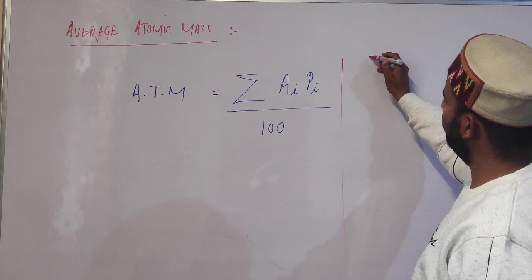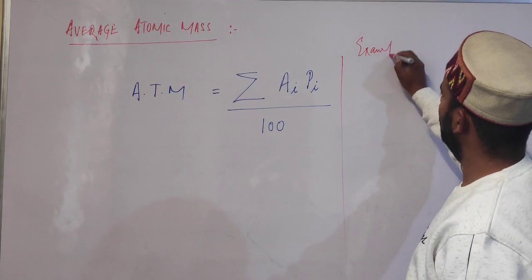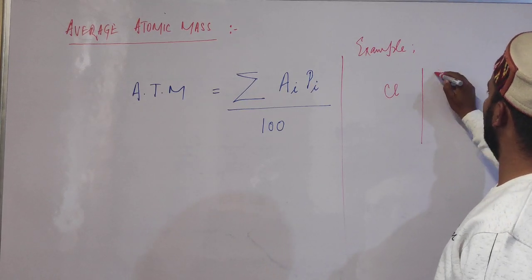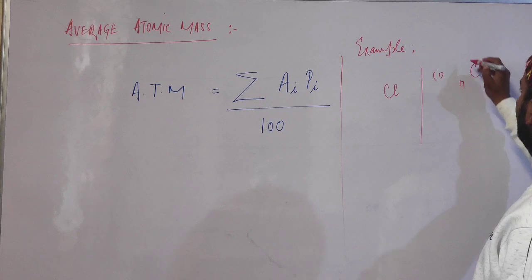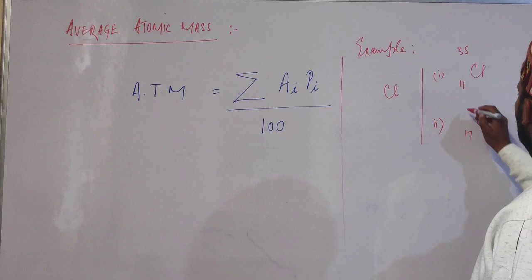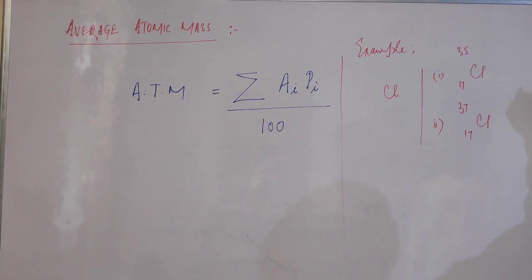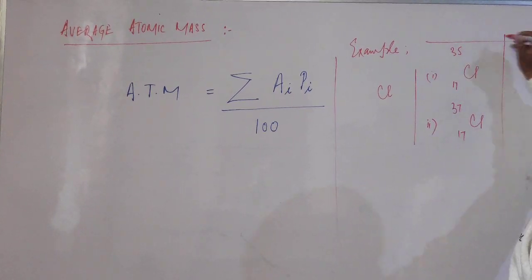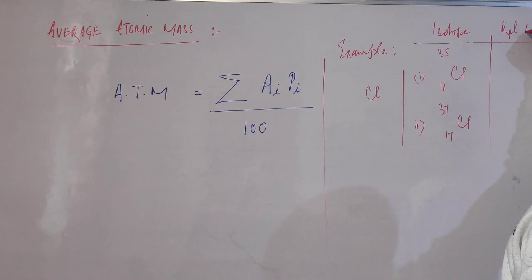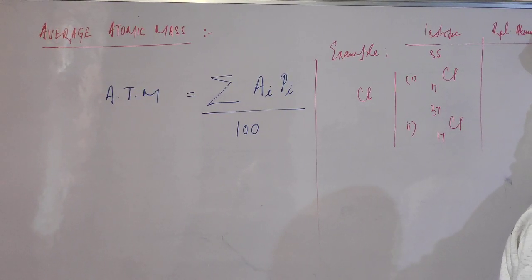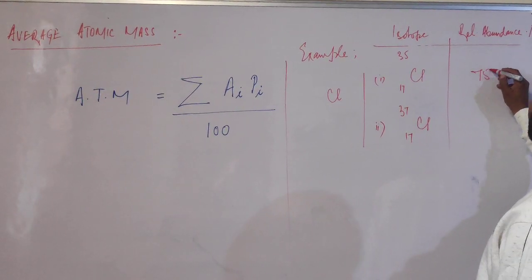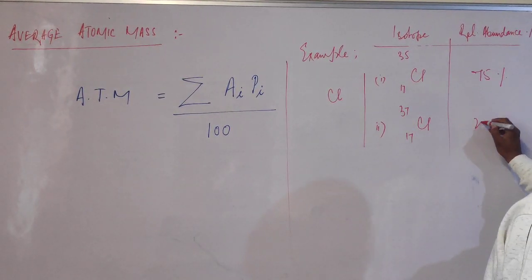Say I have chlorine, which exists in two isotopic forms, chlorine 35 and chlorine 37, and this is the isotope and the relative abundance in percentage: chlorine 35 is 75% and chlorine 37 isotope is 25%.